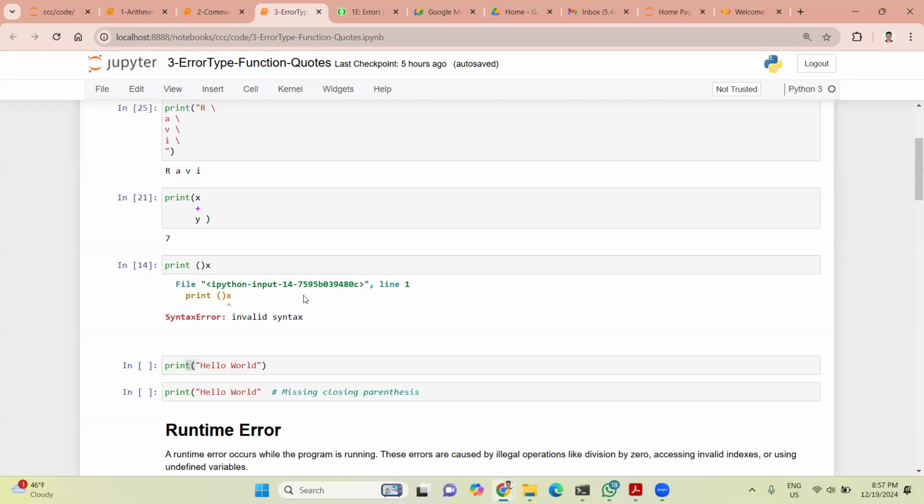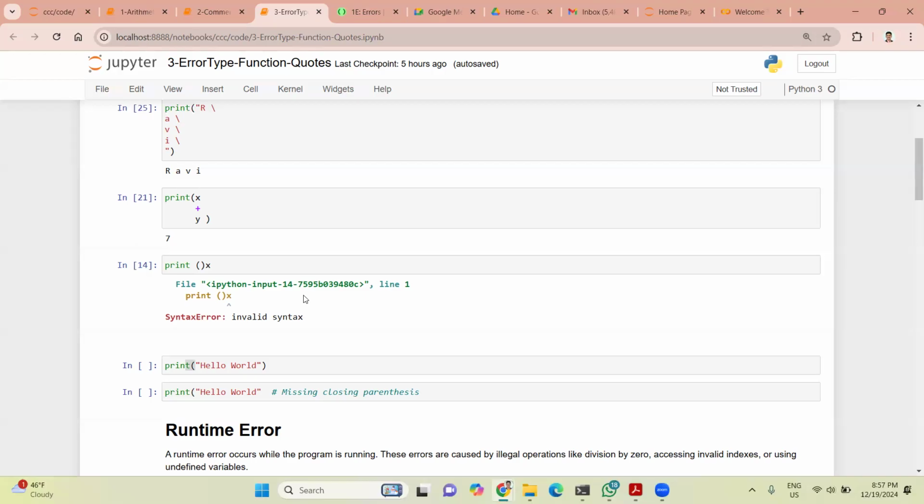It will check whether there is a grammar error in one statement or not, and then run it. If it runs successfully, then it will go to the next line, check it, run it and give you the output. So interpreter means line by line it will compile and give you the output. Compiler will check all the lines together, then it will start to run.